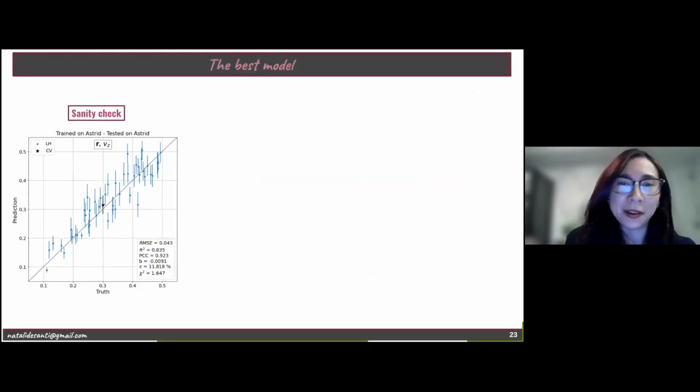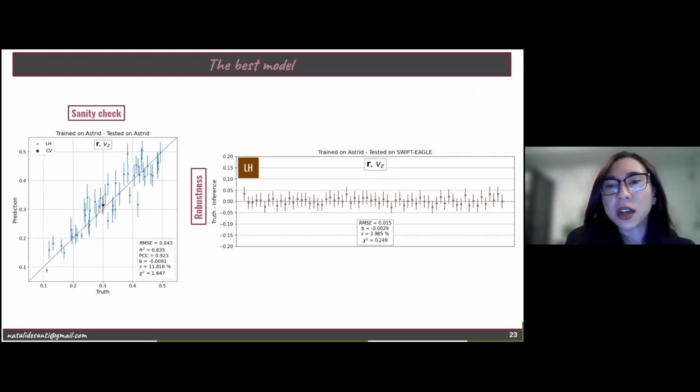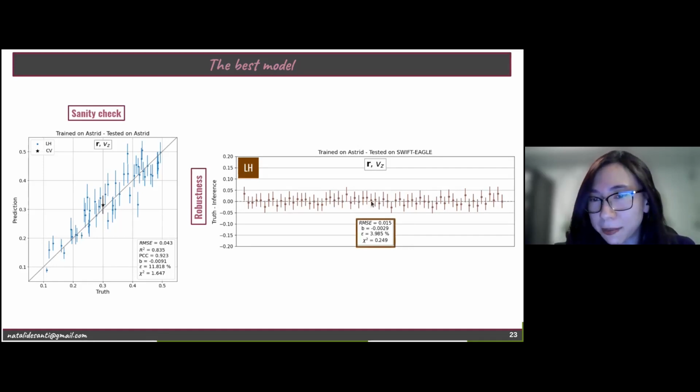Keeping an eye on our best model, we can highlight this other test in the Swift-Eagle boxes. I'm presenting the truth minus the inference values, arranged just by order. Because it's truth minus inference, good results are supposed to be closer to 0, and just by eye, they are. If you take a look at the metrics, the scores are all pretty good. Why am I highlighting these results?